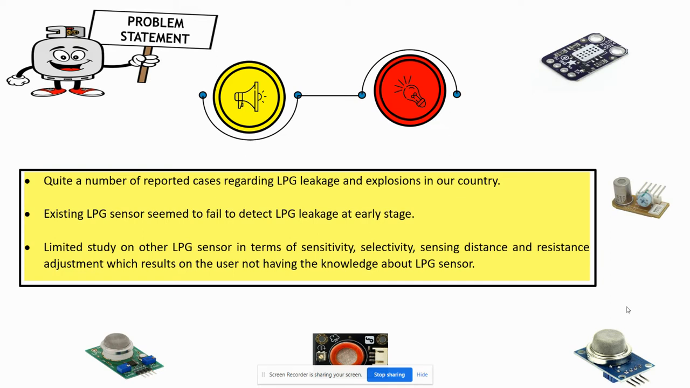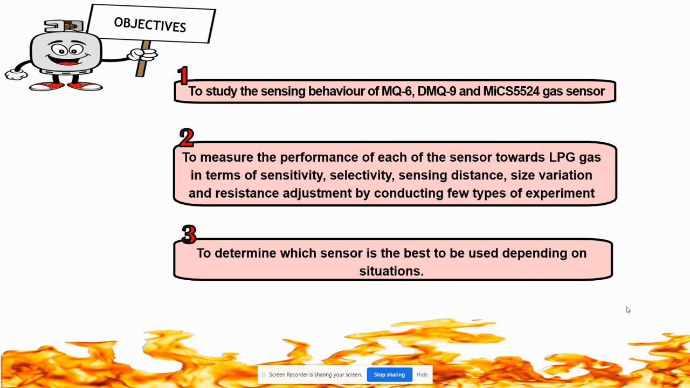Therefore, this research aimed to conduct a performance analysis of the other two models of LPG sensor, which are the MQ9 and MICS 5524 gas sensor, along with MQ6 gas sensor itself. There are three objectives for this research. The first one, to study the sensing behavior of MQ6, the MQ9, and MICS 5524 gas sensor.